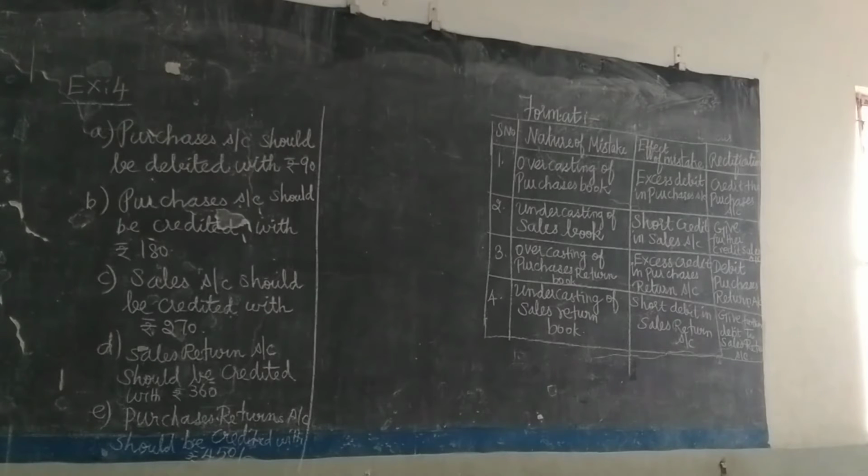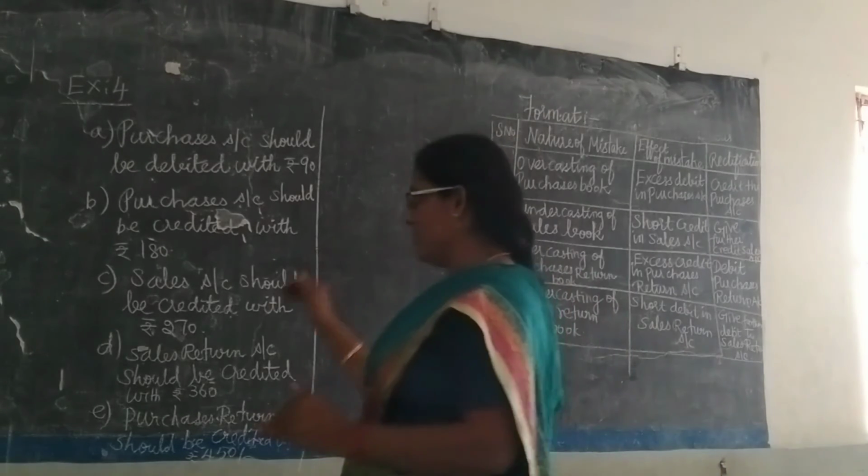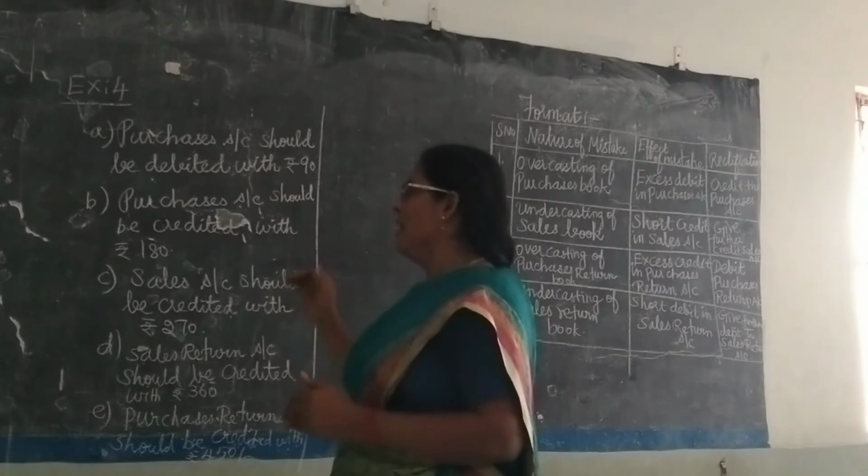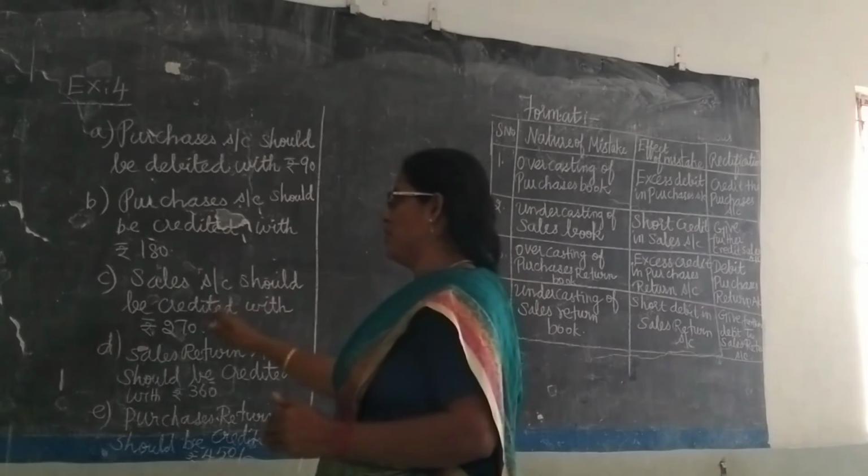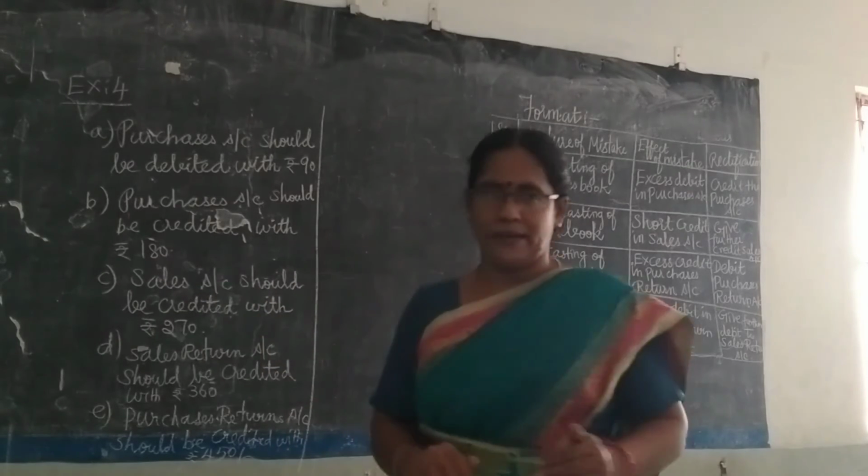Then the total of sales book was carried forward rupees 270 less. Less means what? Under costing. So short credit. What we have to do? You have to give further credit. Sales account should be credited with rupees 270.